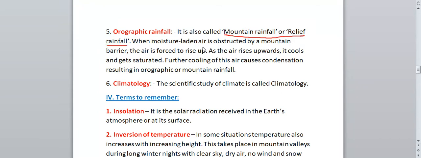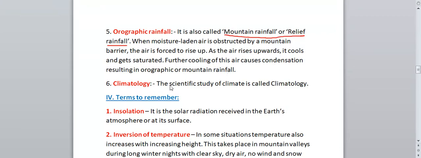When moisture laden air, when the air carries moisture, it is obstructed by what? It will be obstructed by the mountain barrier. Air is forced to rise up. As the air rises upward, it cools and gets saturated. When further the air cools, it causes condensation, resulting in orographic or mountain rainfall.